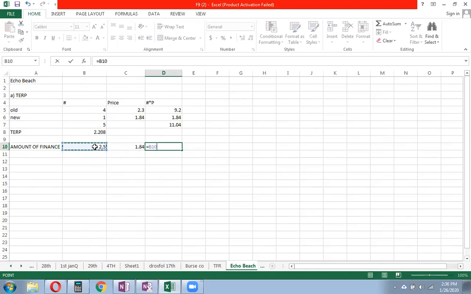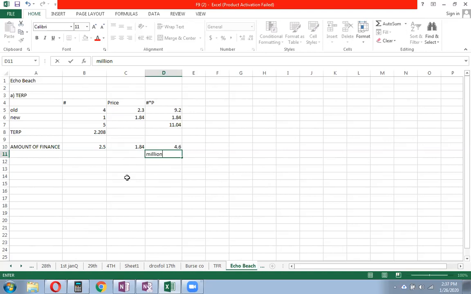So the number of rights multiplied by the price of 1 right will give you 4.6 million, right? 4.6 million. I'm keeping everything in millions. If you don't want, right, you can actually write the whole figures also, right? Yes, but then you have to mention here that everything is in millions, right? So it's 4.6 million. That's actually the amount of the finance that you're going to raise, right?